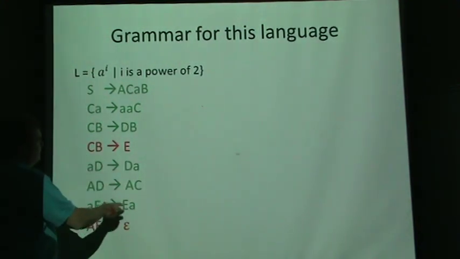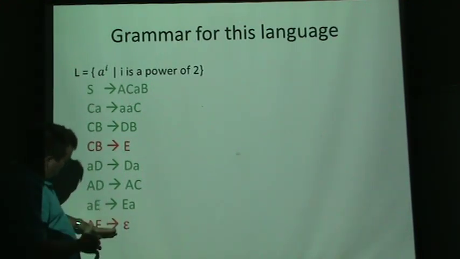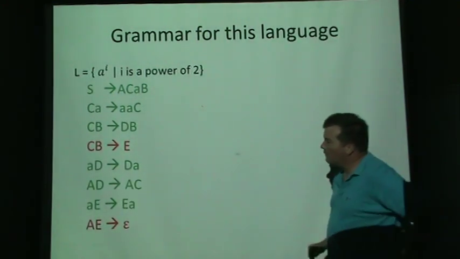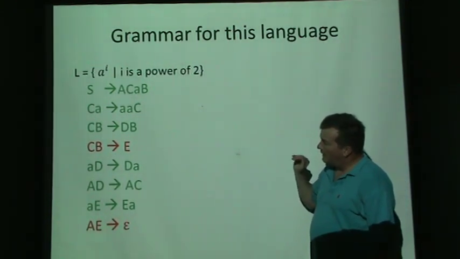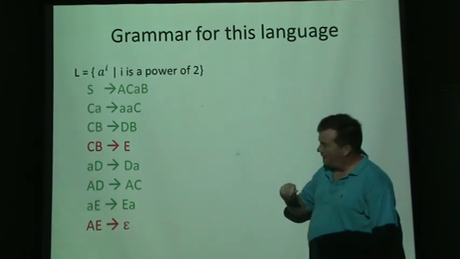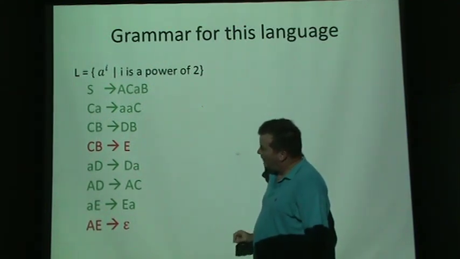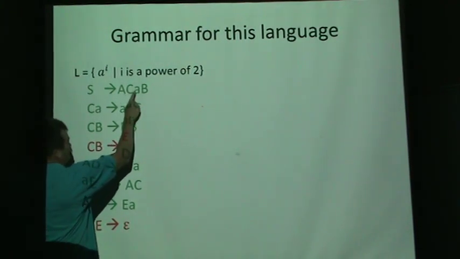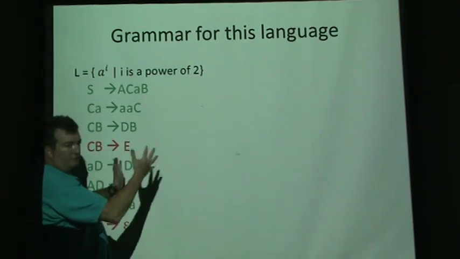This grammar will take any word that has a power of 2 of A's and answer yes or no. Now what's interesting about this grammar, and this is an important concept, is whether a language is guaranteed to always answer yes or no. In this language, these are symbols: A, C, little a, and big B. The big symbols can be broken up into other stuff. The big symbols get converted into other stuff.